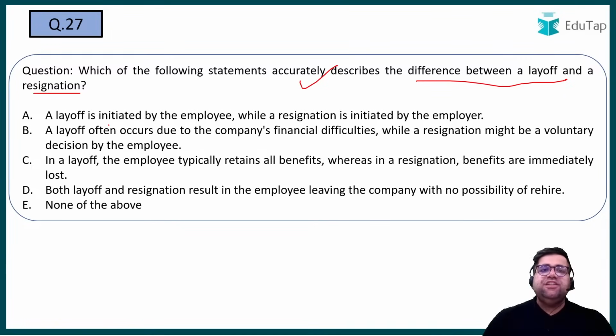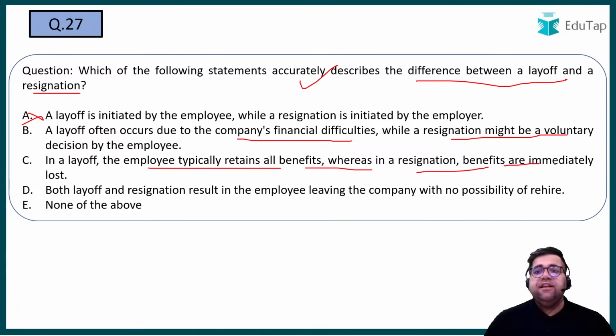A layoff is initiated by the employee? No, a layoff is initiated by the company, by which I mean it is initiated by an employer. A layoff often occurs due to company financial difficulties, while resignation might be a voluntary decision by the employee. Okay, in layoff, employees typically retain all the benefits, whereas in resignation benefits are immediately lost.